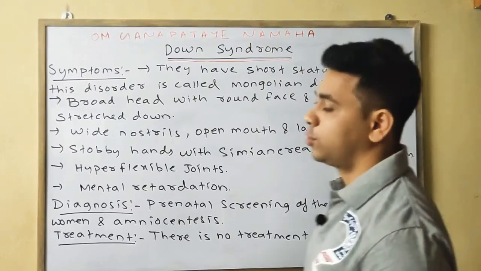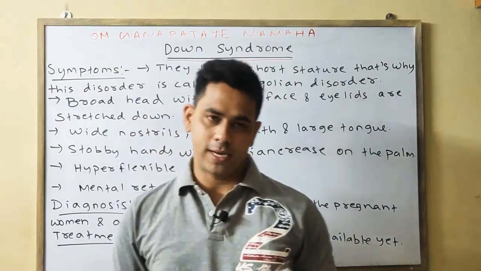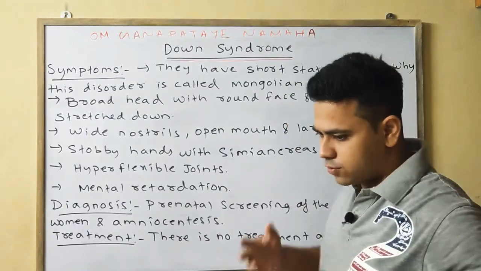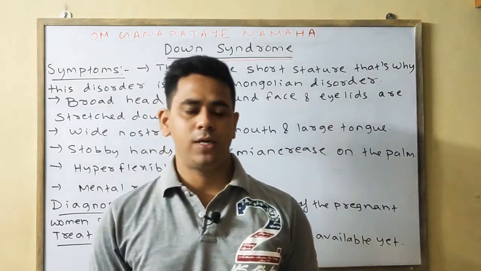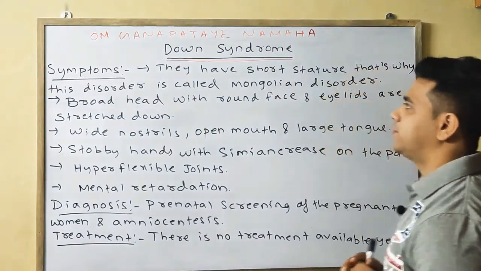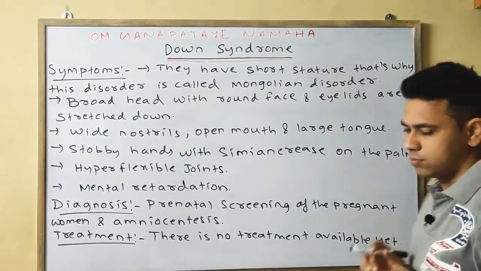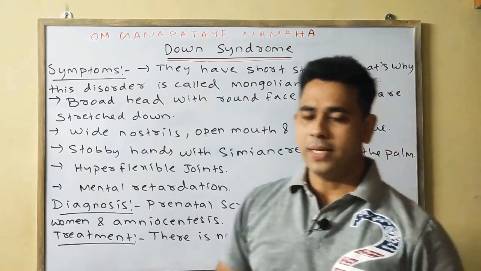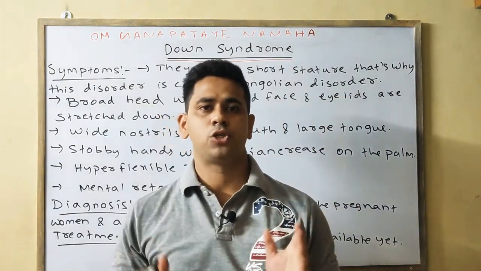Lastly, come to the symptoms, diagnosis and the treatment. Meaning, by seeing what symptoms can we know that the person is affected by Down syndrome. Okay, Down syndrome has many symptoms. First one is they have short stature.